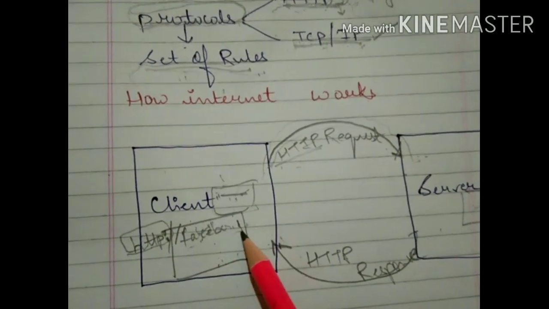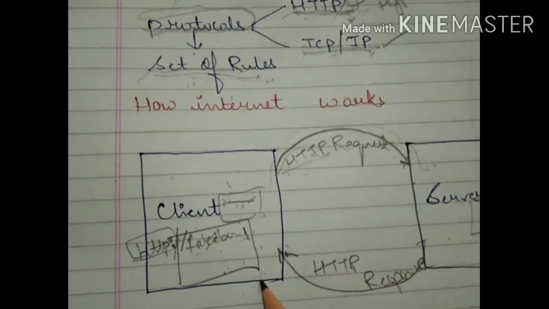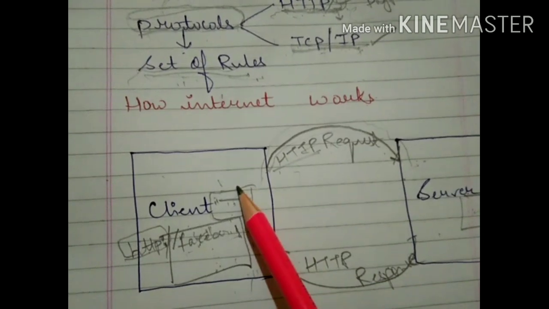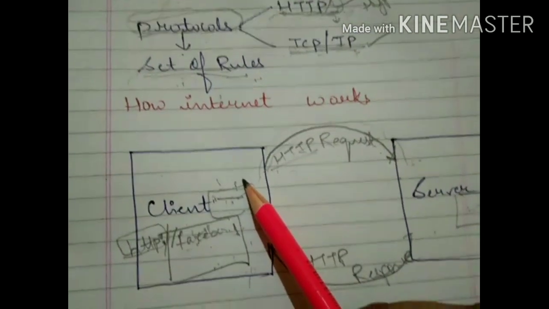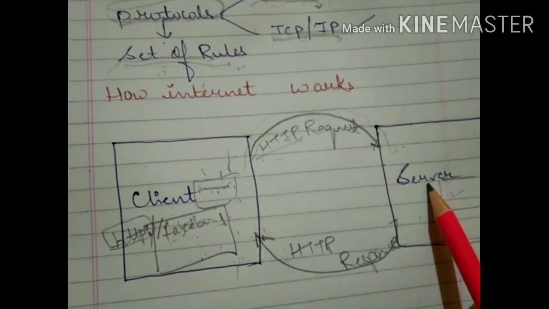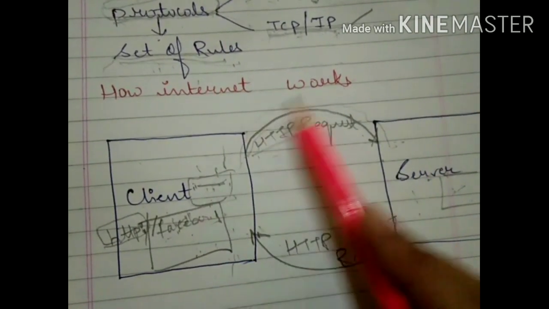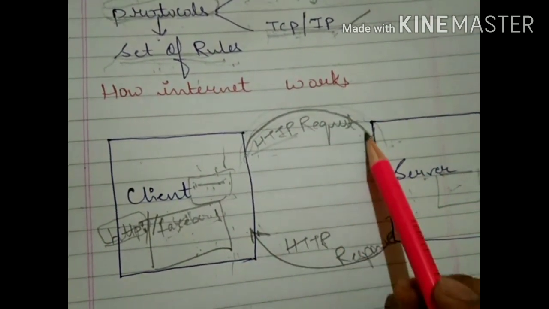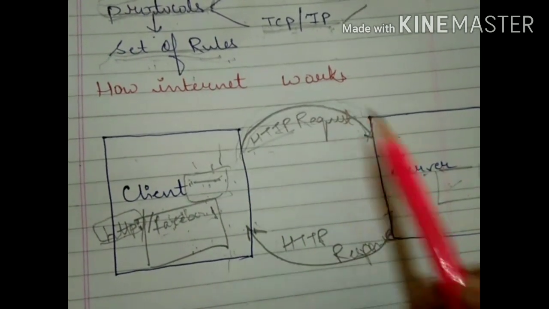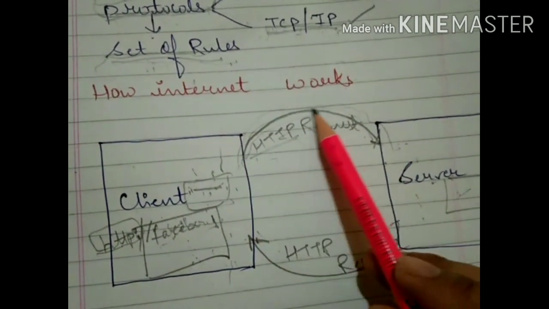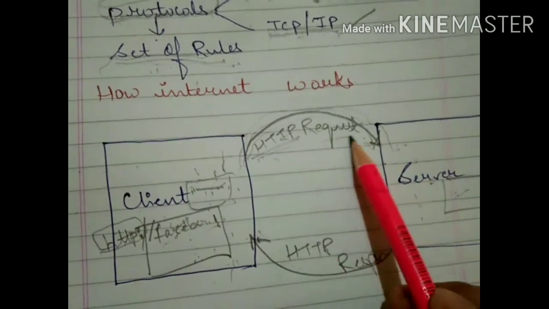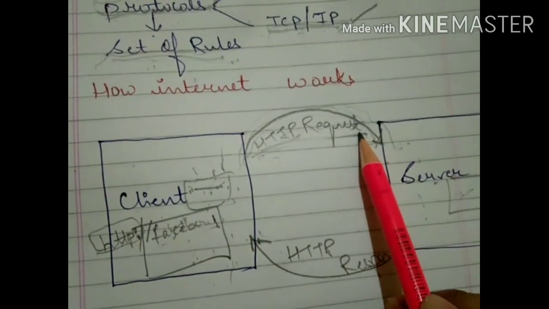When you write facebook.com and press enter, your request is moving out from your mobile to your service provider. If you are having a Jio connection, your request is moving out from your mobile to that server. So this request is known as an HTTP request.